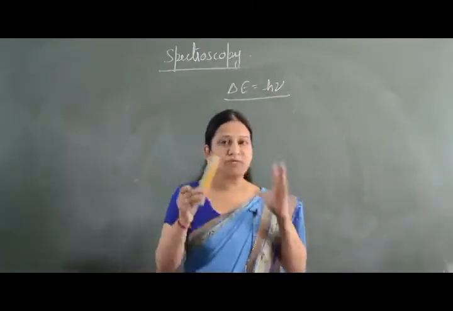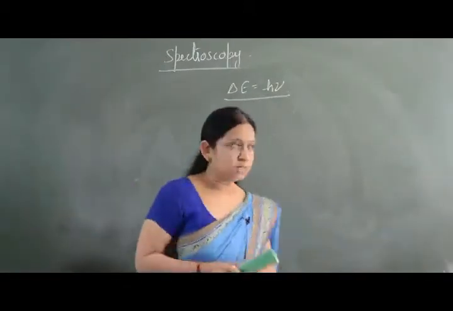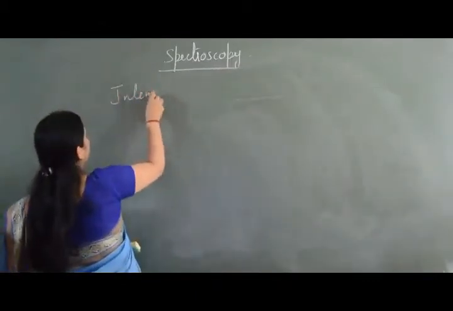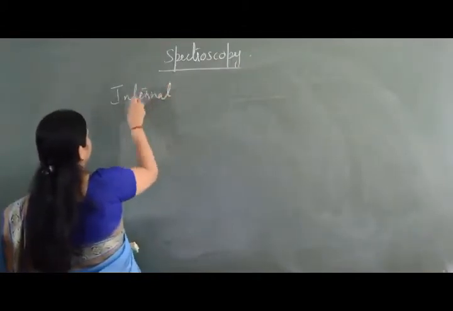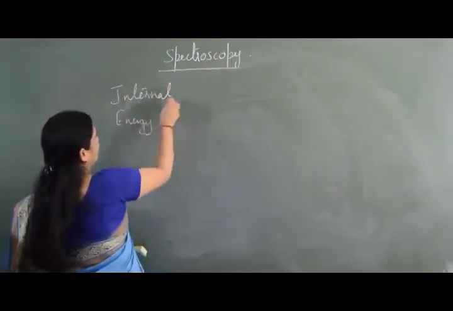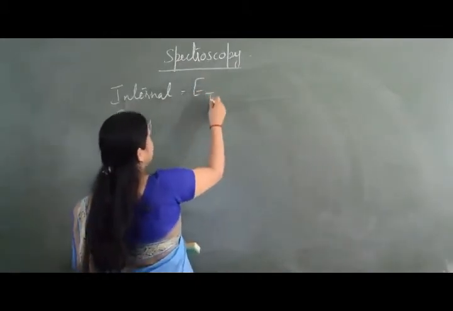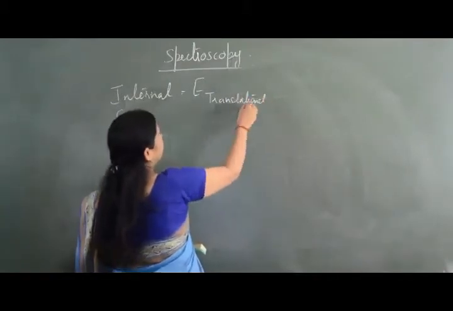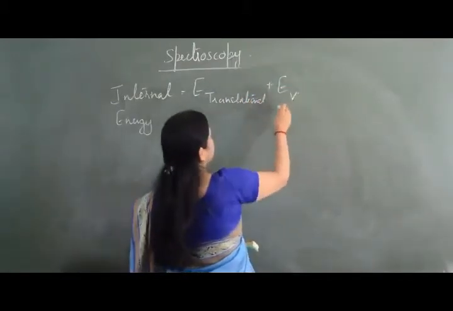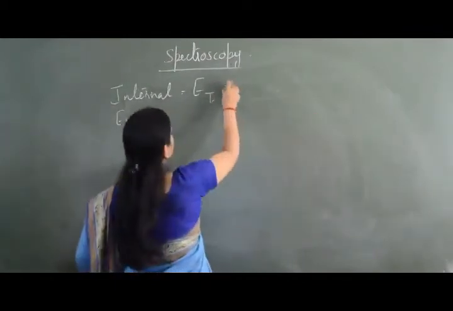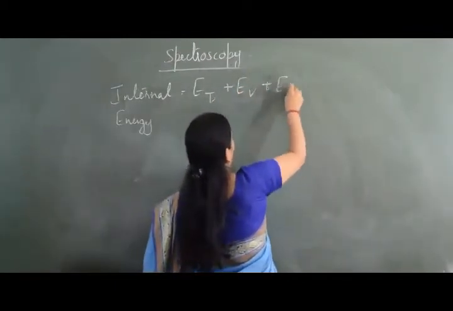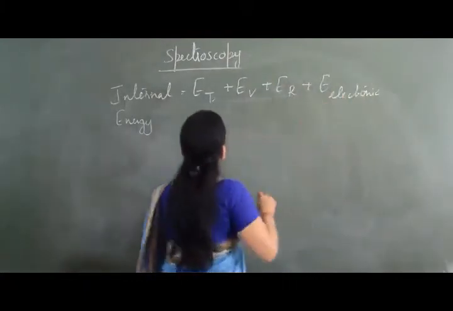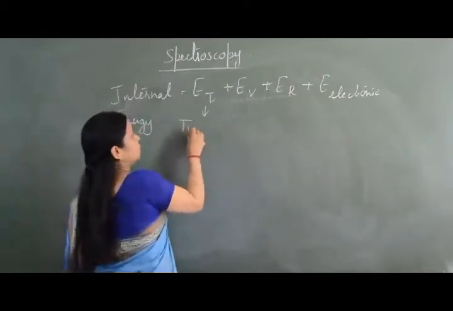But another way to define the internal energy of the molecule is that it comprises translational energy plus E_V, E_R and E electronic. So E_T is translational energy.